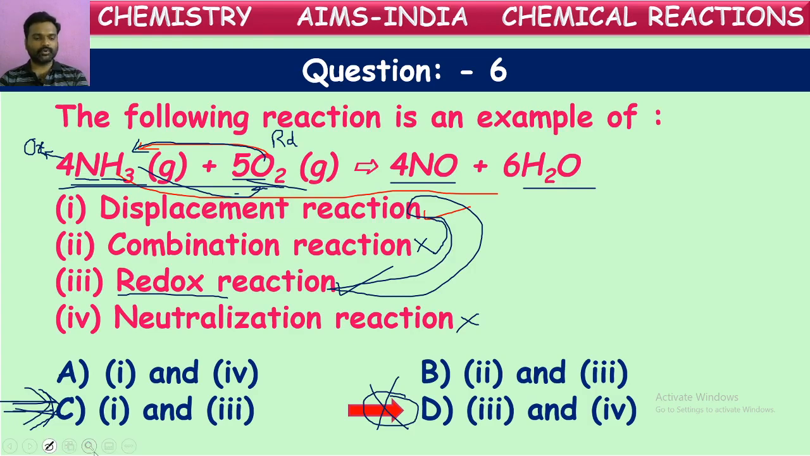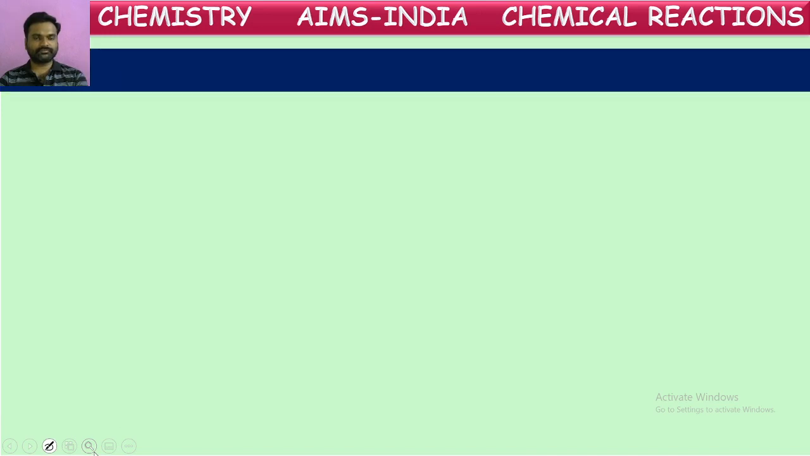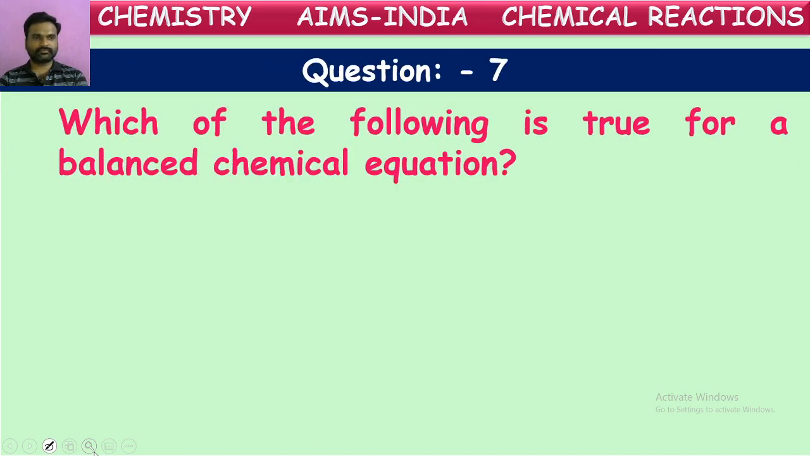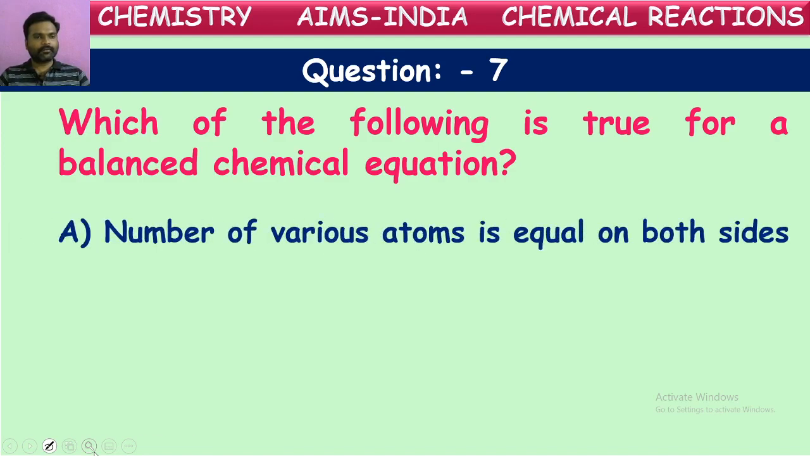Okay, now let us go to the next question. Here is the question. Which of the following is true for a balanced chemical equation? So we discussed balanced chemical equations. When is a chemical equation called balanced, and when is it said to be unbalanced? Let us see the options so that you can understand.